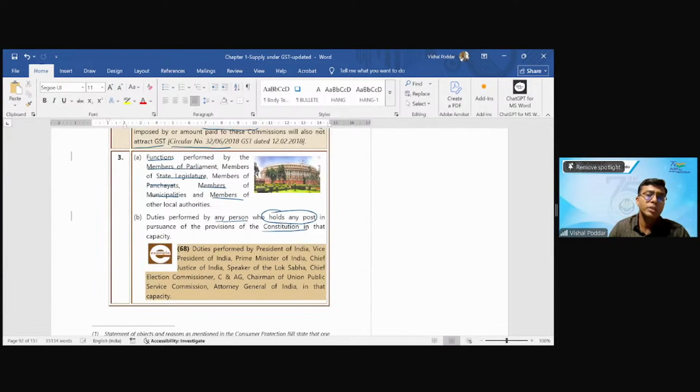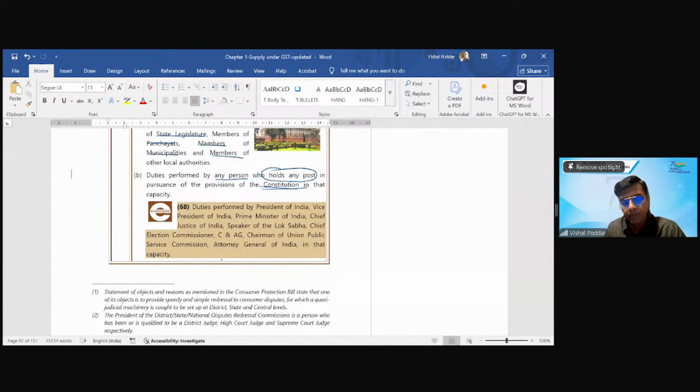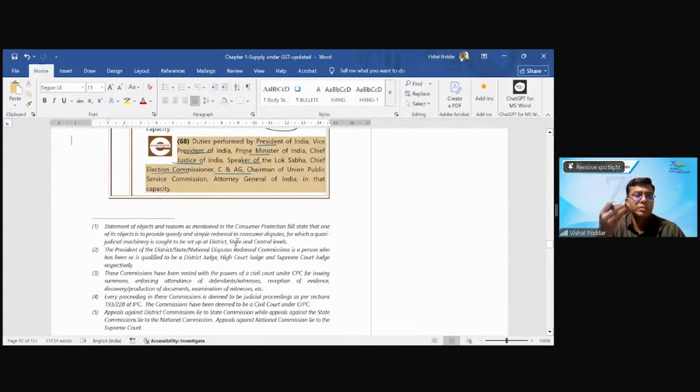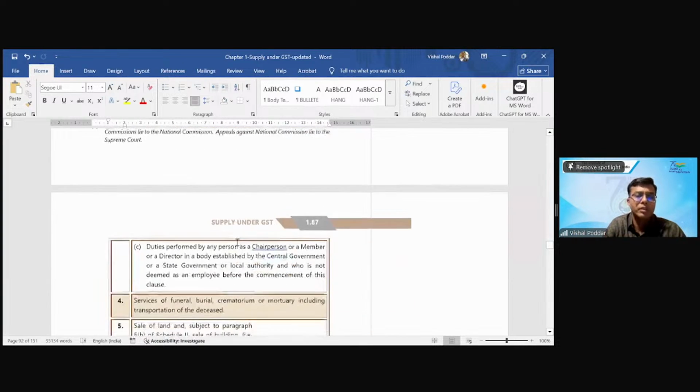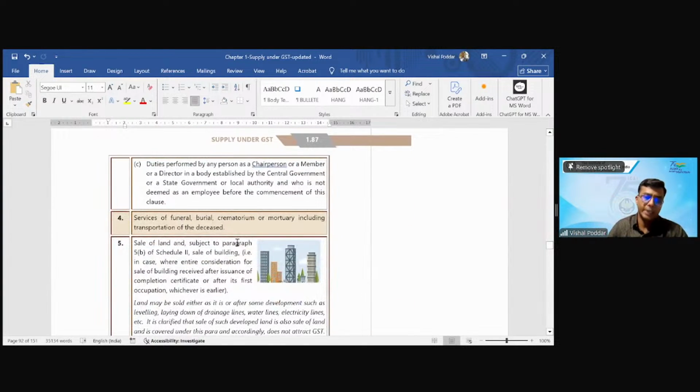And then a generic point: duties performed by any person who holds any position, and again, the position is created by the Constitution. So like the President and all these positions which are created by the Constitution, the CAG, all these are outside GST because of this specific entry. So what is given here in point 68? Duties performed by President, Vice President, Prime Minister, Chief Justice of India, Speaker of Lok Sabha, Chief Election Commissioner, CAG, all these are positions created by the Constitution. So whatever their fees, charges, whatever they receive will be outside the GST because of this specific entry.